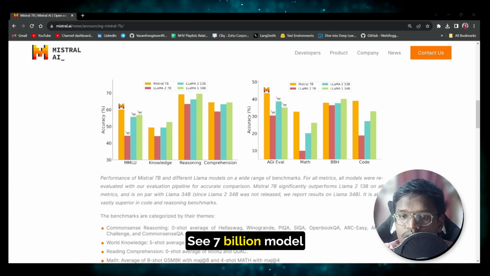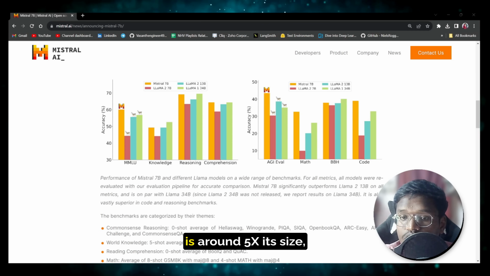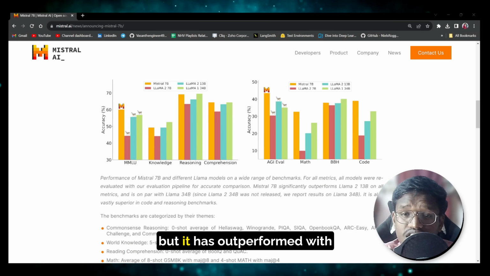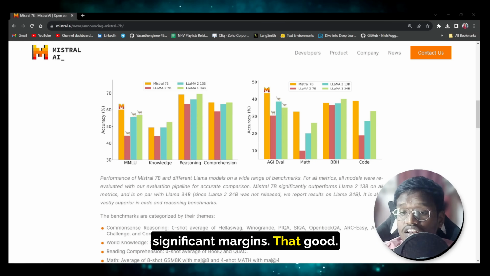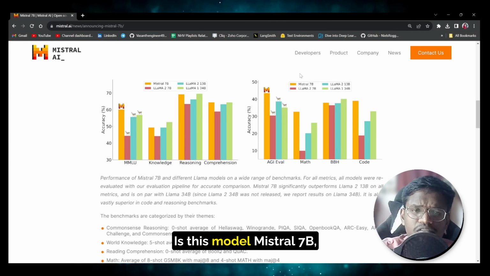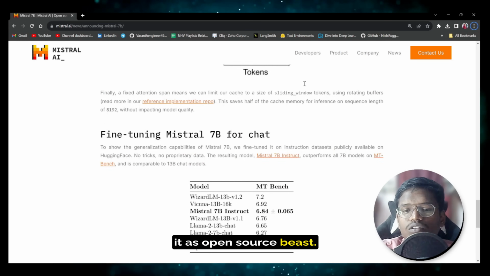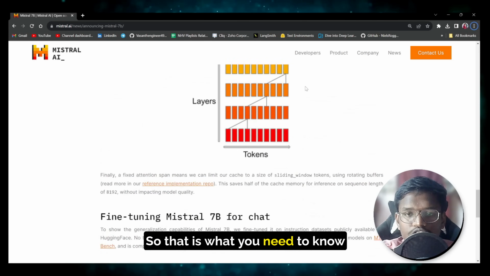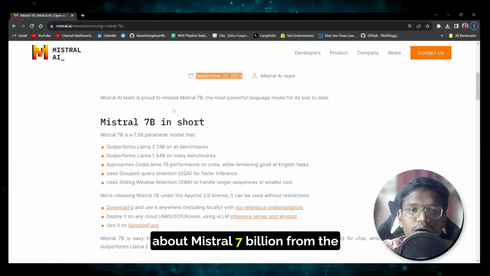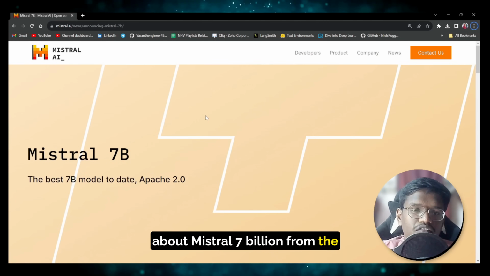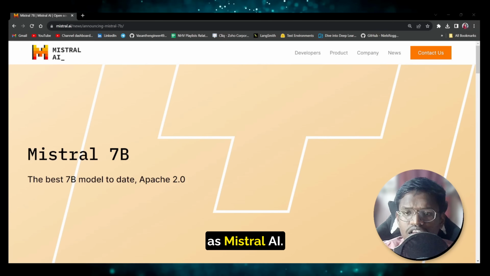See, a 7 billion model outperforming 34 billion, which is around 5x its size, with significant margins. That good is this model Mistral 7b, which I think we can term an open source beast. So that is what you need to know about Mistral 7 billion from the organization known as Mistral AI.